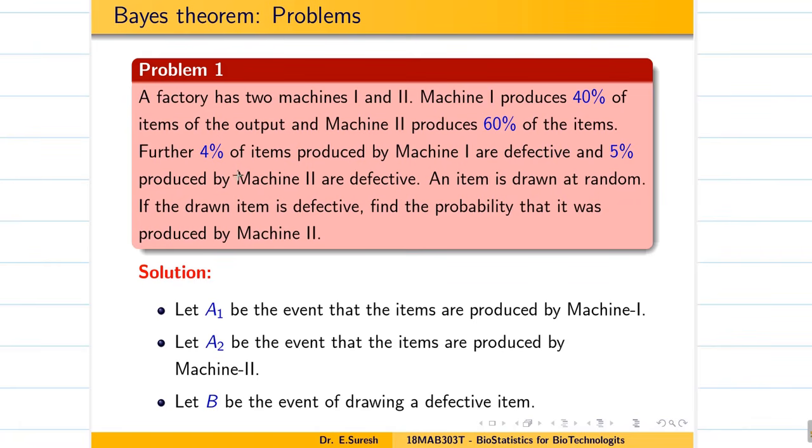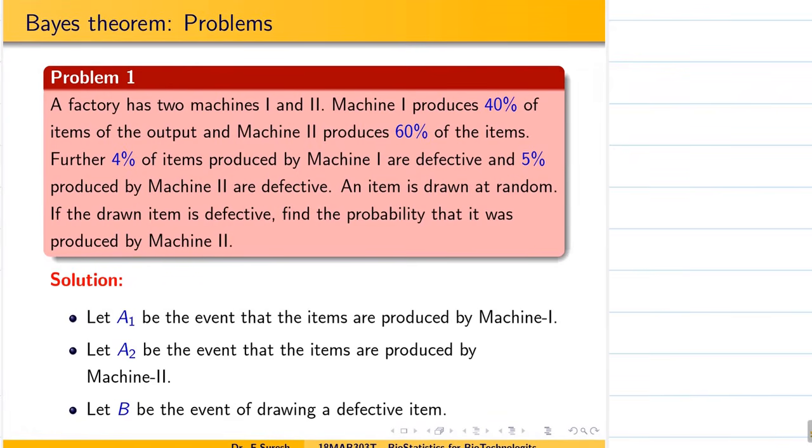Okay, now let us see what is the problem given to us. Two events are there: machine 1, machine 2. So A1, A2. We can write A1 be the event of items produced by machine 1, and A2 items produced by machine 2.